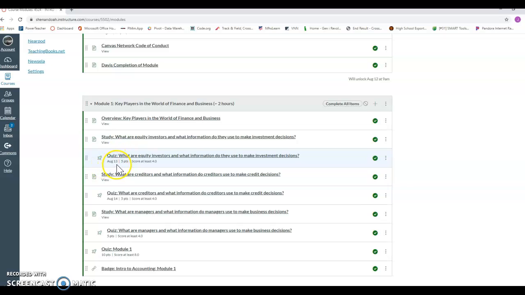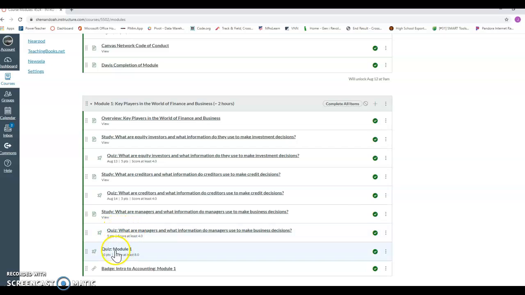So this is Thursday's assignment, which is due by Friday. It's a 5-point quiz. So you do the study part, and then you take the quiz. On Friday, you're going to do the study part, and you're going to have a quiz, and that's due by midnight on Sunday. And then on Monday, we would start here with the study part, and I'll go in and change some of these dates to try and clarify it. We can talk about it in the meeting on Wednesday. And then you'll have a quiz on Monday.